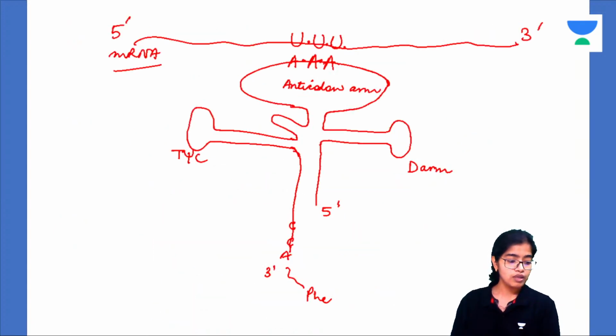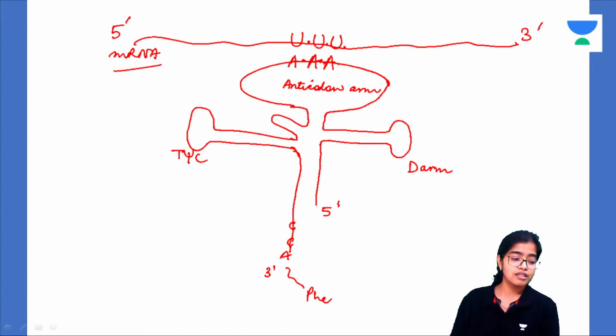Now, what does the anticodon arm do? It is complementary to the codons present on the mRNA. Suppose the mRNA has UUU as the triplet codon. Then the tRNA containing AAA in the anticodon region will recognize this mRNA and get associated with it. Then which amino acid will come and attach at the 3 prime end?